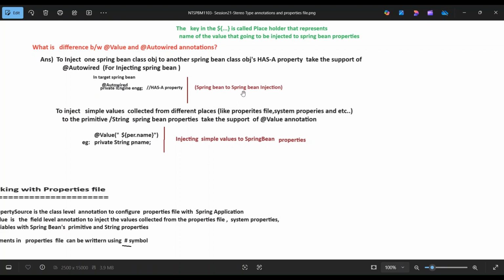Spring Bean to Spring Bean injection uses @Autowired. To inject simple values collected from different places like properties files, system properties and so on into primitive and String Spring Bean properties, take the support of the @Value annotation, like @Value("${per.name}") on the field private String pName, injecting a simple value into a Spring Bean property.